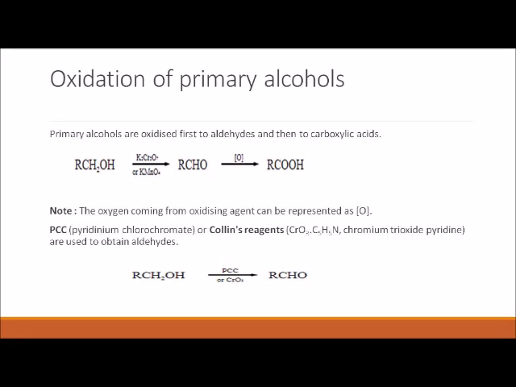But by using PCC or Collins reagent, CrO3.C5H5N, these are the two oxidizing agents which are known as mild oxidizing agents. If we use these mild oxidizing agents, then the alcohols are converted into aldehyde. Primary alcohols are converted into aldehydes, and the secondary alcohols are converted into ketones.